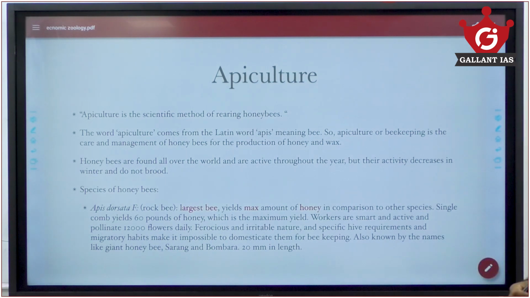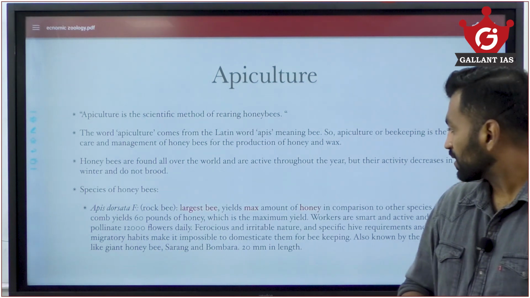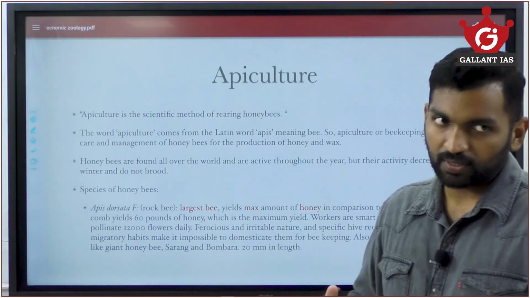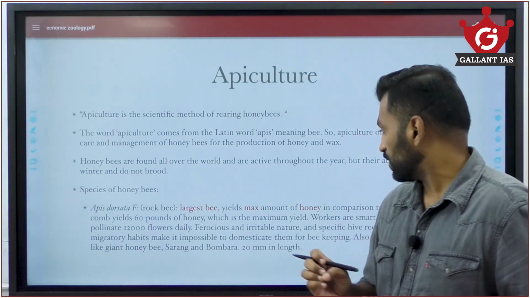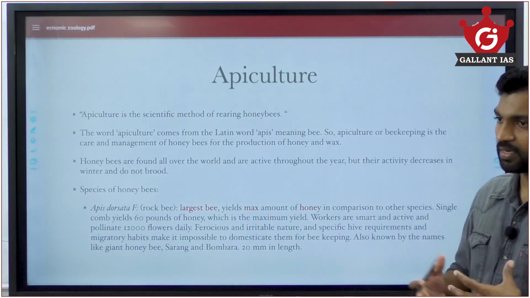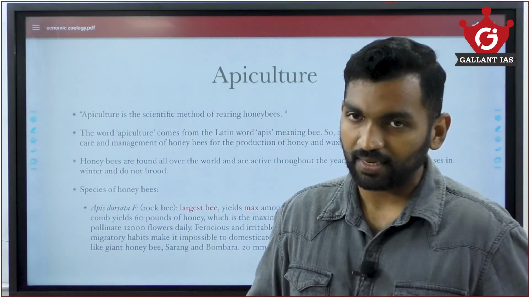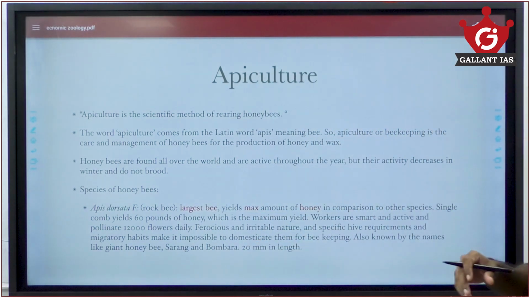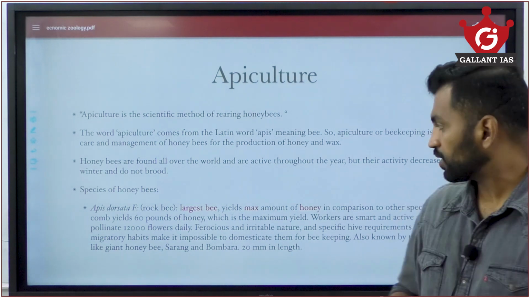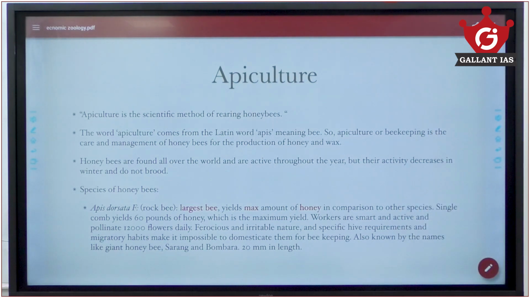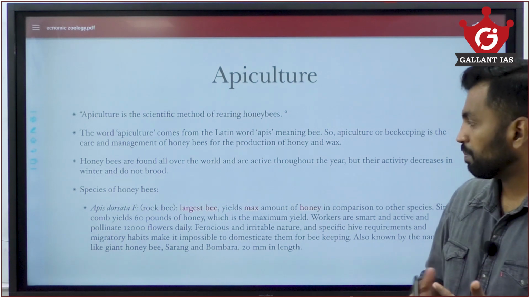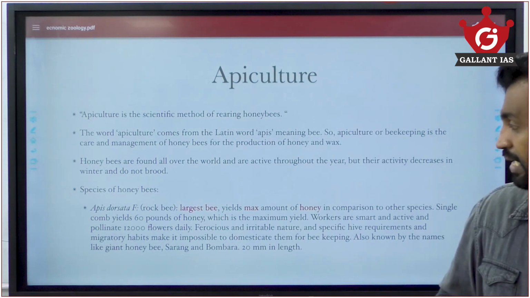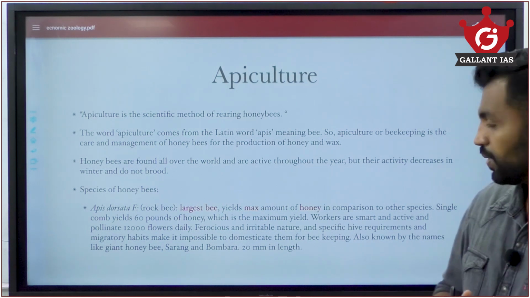Apis dorsata is the largest species that we see, and yields the maximum amount of honey in comparison to other types of honeybees. A single comb of Apis dorsata will yield up to 60 pounds of honey, while other bees in comparison will only yield 6 to 7 pounds in entirety. So this one single entity's entire comb will give you 60 to 70 pounds of honey. Workers are smart and active, pollinate around 12,000 flowers daily, and are ferocious and irritable in nature. Specific hive requirements and migratory habits make it impossible to domesticate them for beekeeping. Also known by names like giant honeybee, sarang and bombara, 20 millimeter in length.